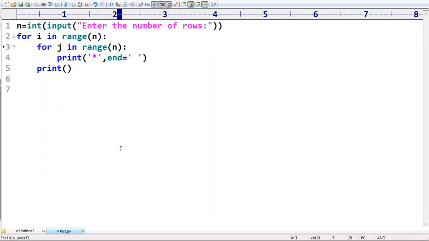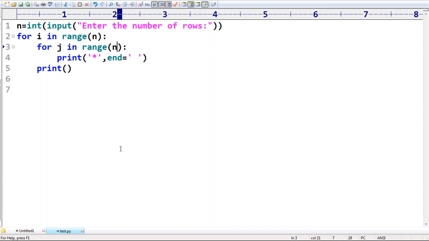Clear? A bit logically you require to think, sir. But anyway, there are several shortcuts also available. Don't feel that this is the only possible code. There are multiple other ways also that you can do that. Clear? But compulsory you require to practice these type of things. Highly recommended, so that your knowledge by default is going to improve. Okay, this is nested loops, a small short application we have. If you feel comfortable, then we can go for the next level.